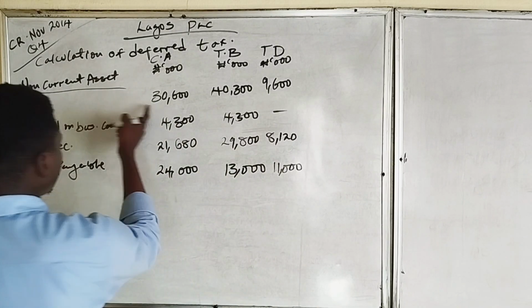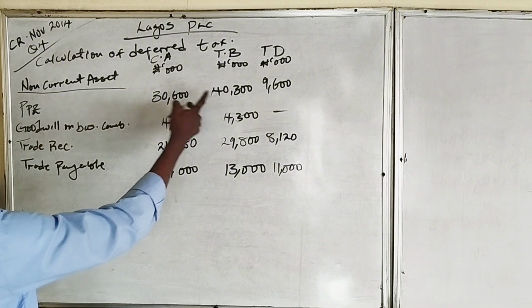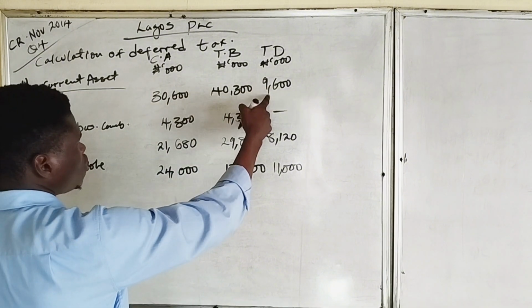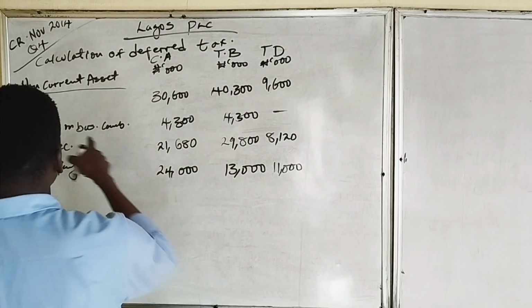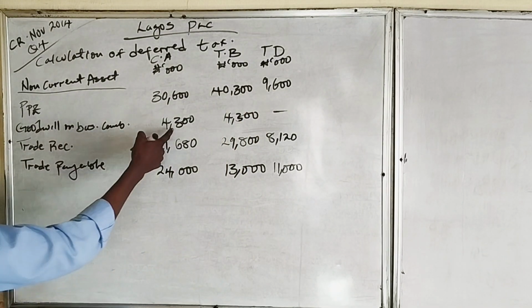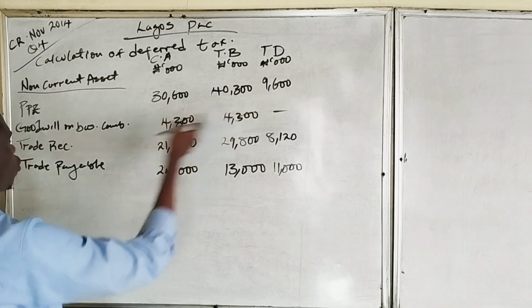So since this is an asset, the carrying amount of the asset is lower than the tax base. This gives us a deductible temporary difference of 9,600,000. Since this is goodwill also, the carrying amount and the tax base are the same, so we will not have a temporary difference on goodwill.